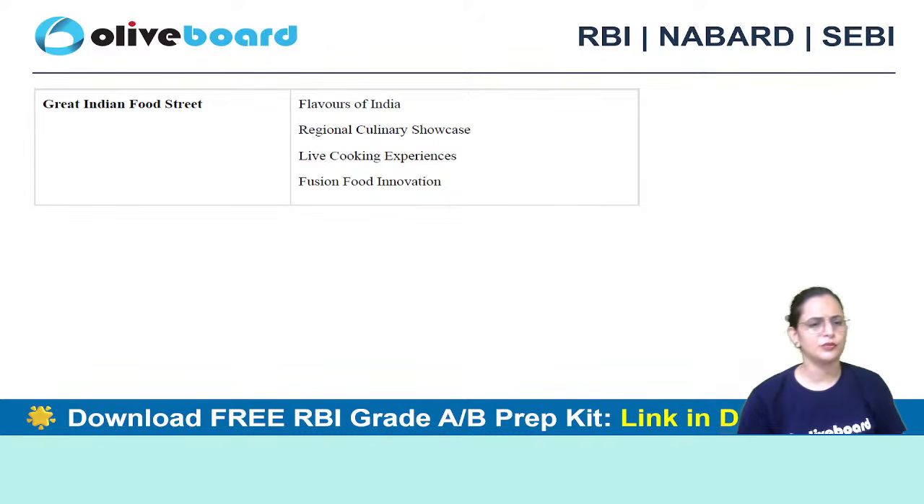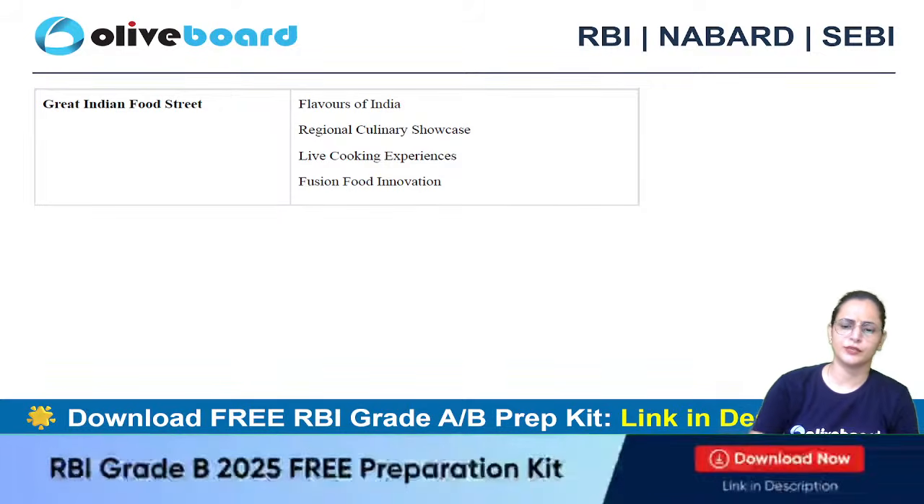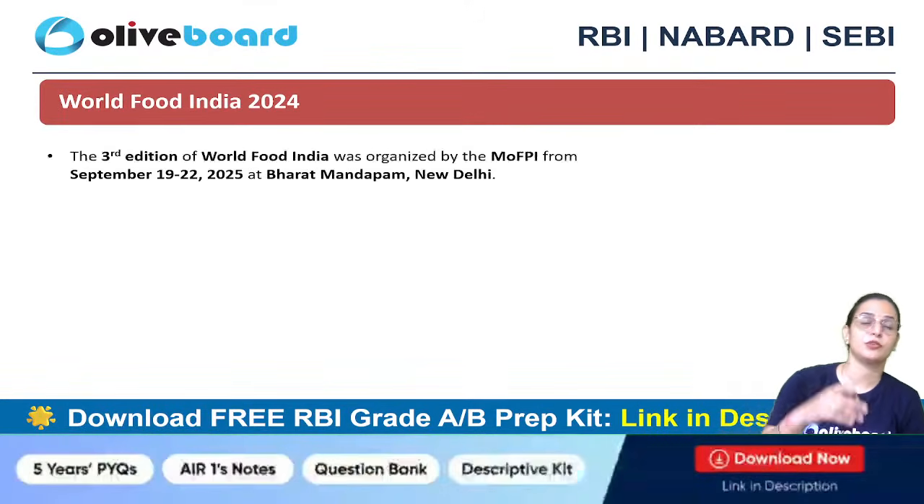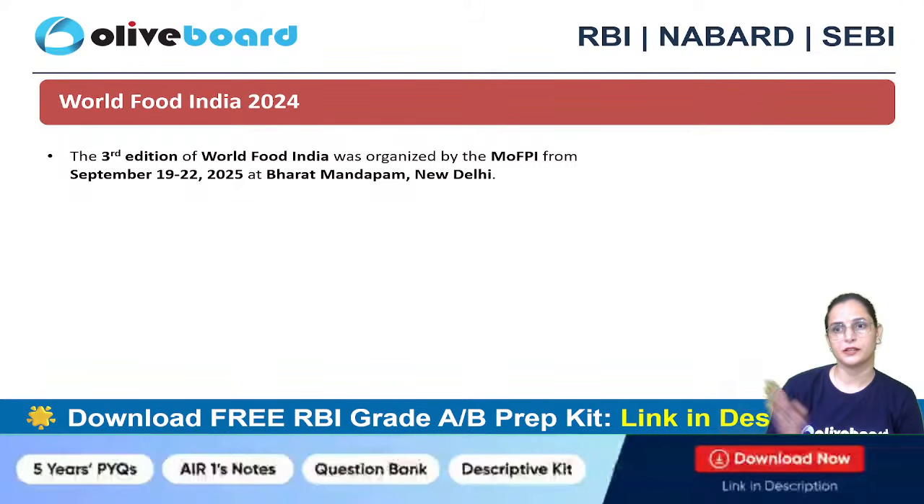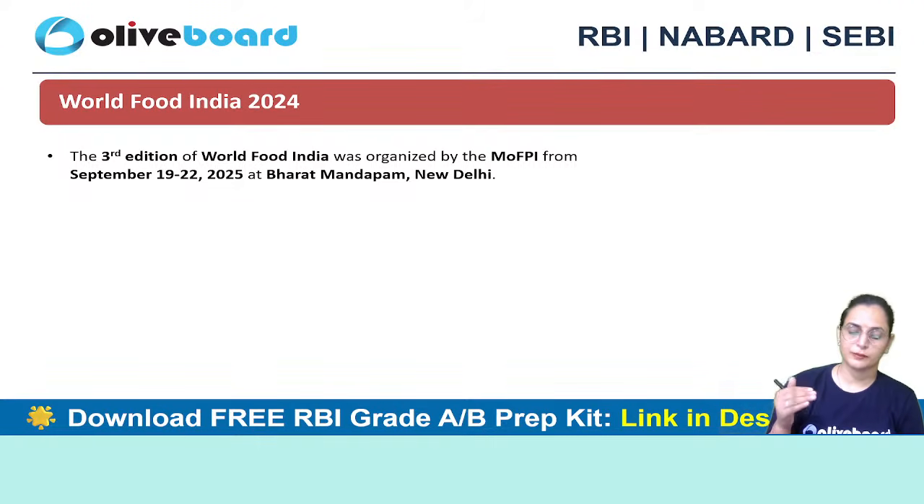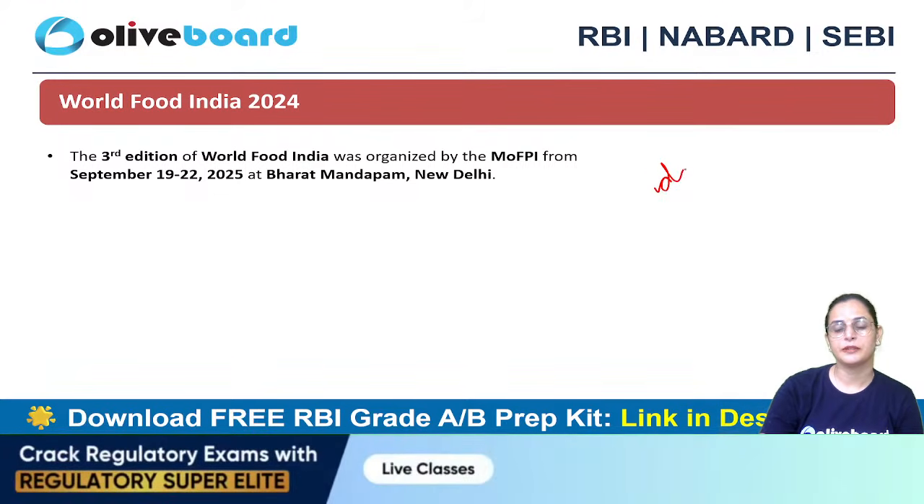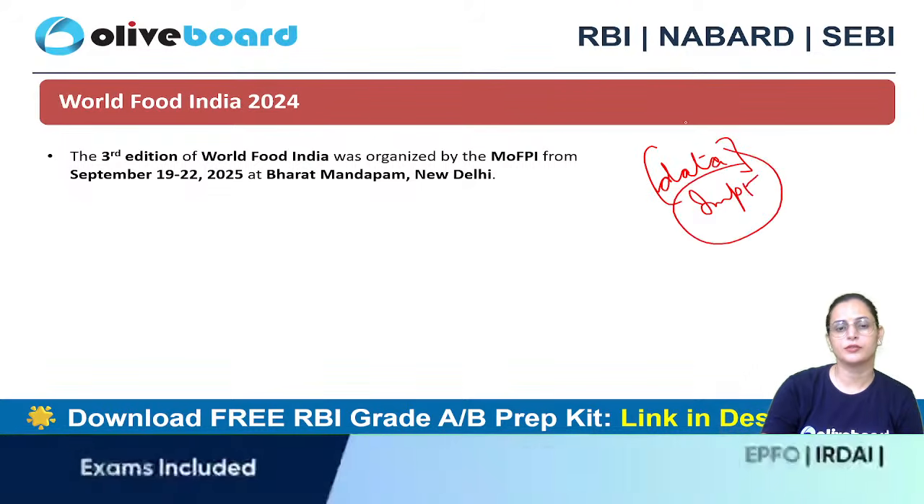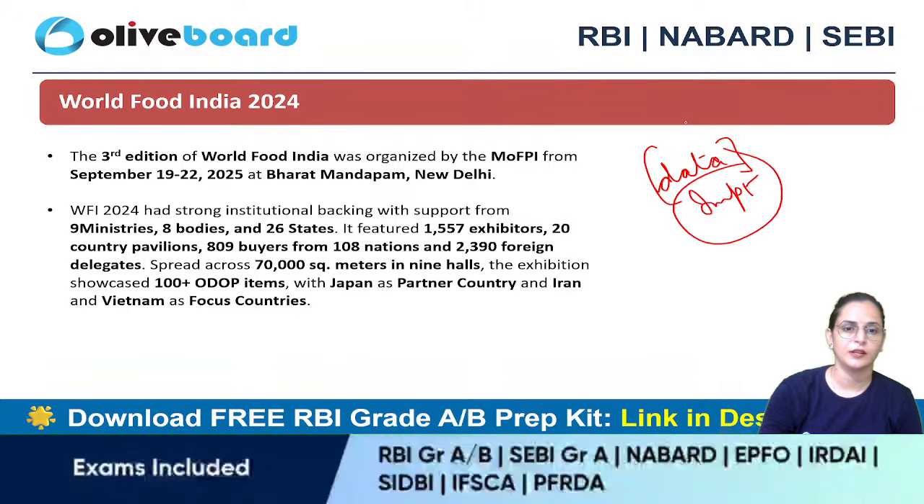You just need to know the names because it is not relevant for the exam. The important or relevant thing from this particular topic is that you should know about the focus countries and the partner countries. You should know about the important features of this World Food India. Okay, and initially I had shared some data, so that data is also important.